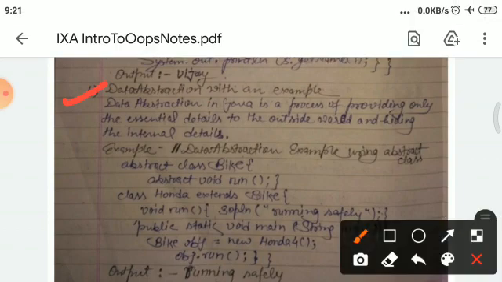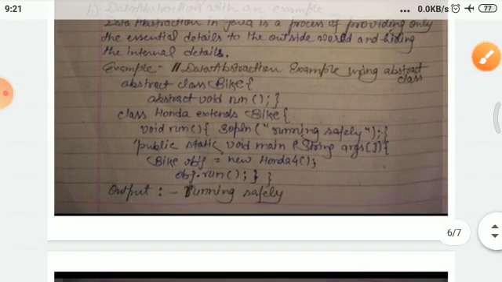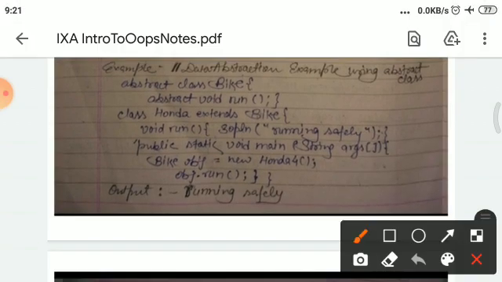And the next section of this question is data abstraction with an example. Data abstraction in Java is a process of providing only essential details to the outside world and hiding the internal details. And here in the example, a class is created named bike that is abstract type.